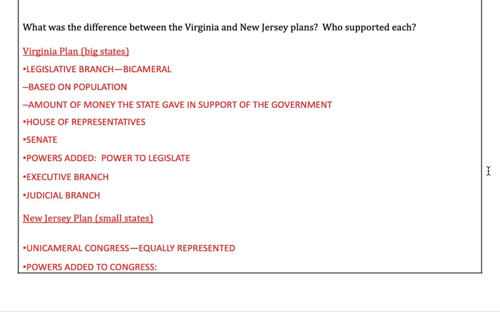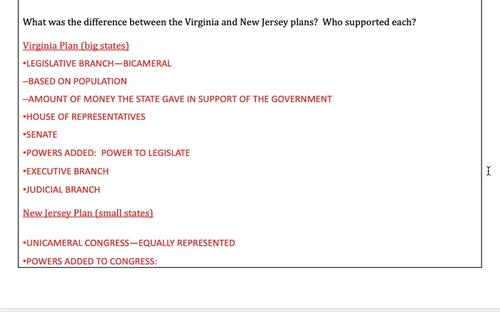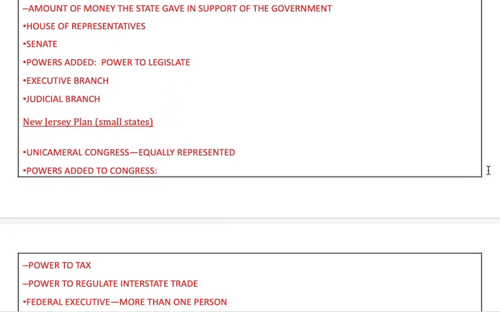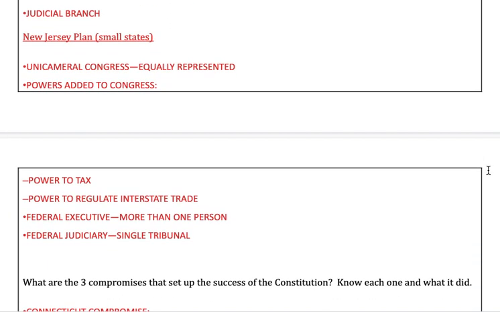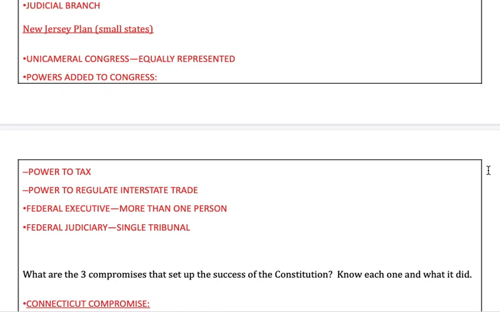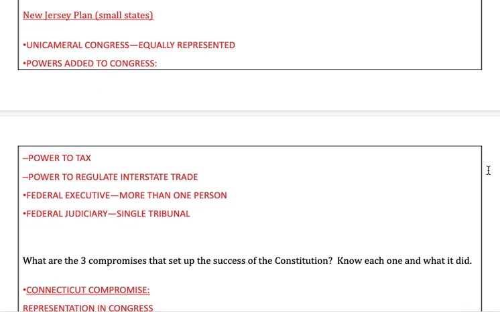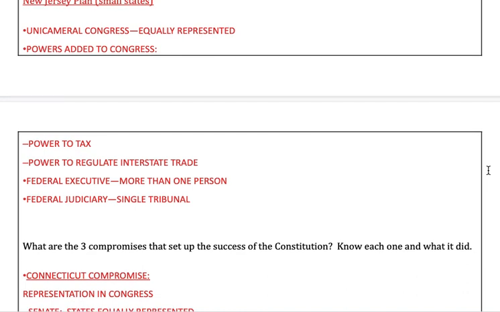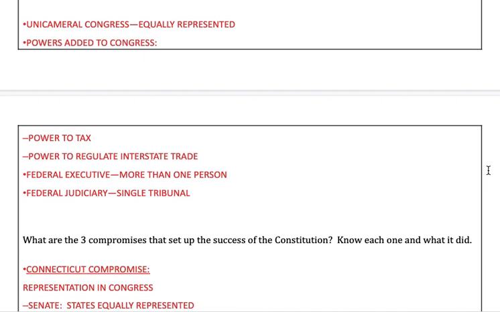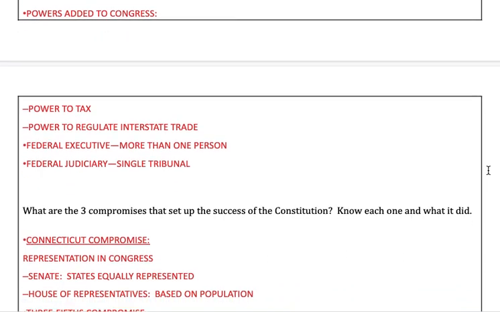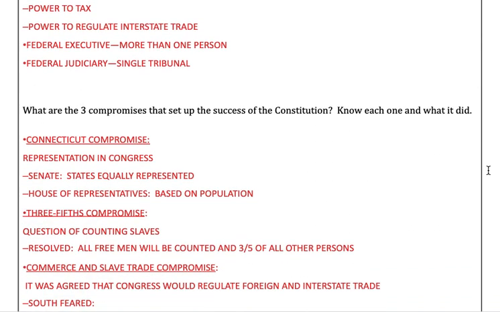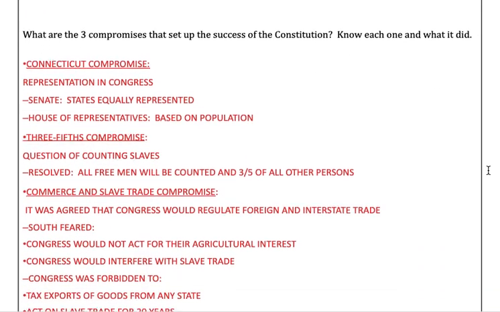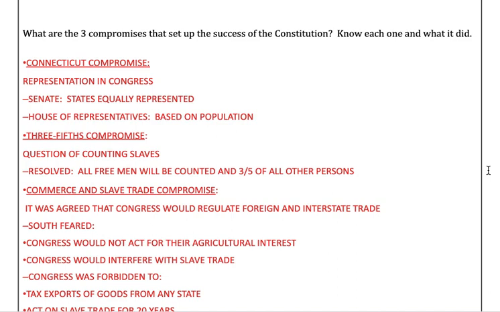They could legislate, and they also added an executive and judicial branch. Versus the New Jersey plan, which was favored by the small states, only had one house in Congress, and everyone had equal representation. They had the power to tax. They could regulate trade. The executive branch for them would have more than one person, and then they would have a judicial branch. So the three compromises that finally made up the Constitution and helped it successfully pass.